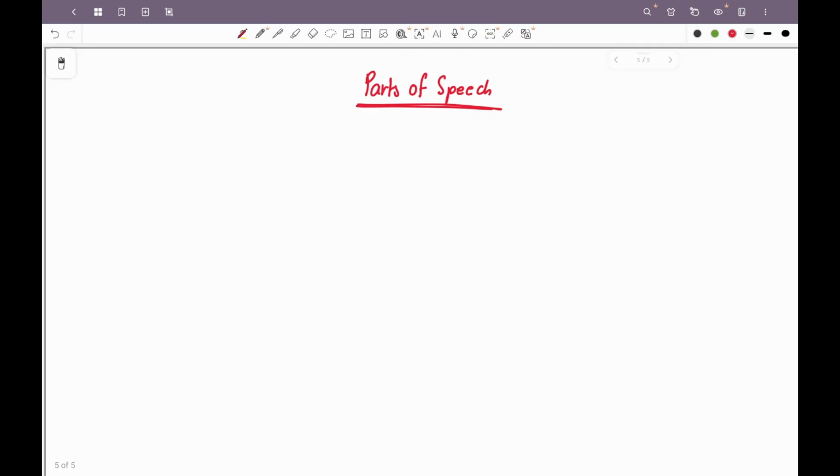Now remember, it is not how we have studied this topic in school. In parts of speech, we had to identify what part of speech a particular word was and what was the subcategory. In CDS NDA exam, there are questions such as identify the error, right, or put the correct verb or noun format into the sentence, correct the spelling.